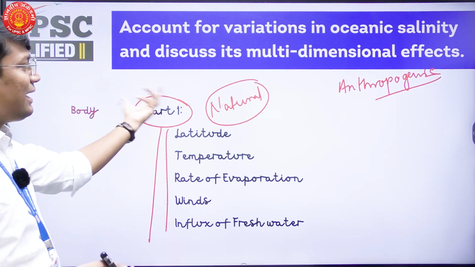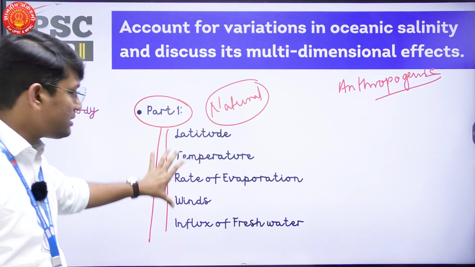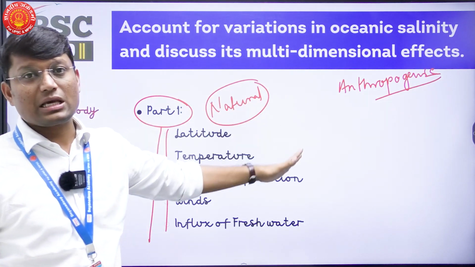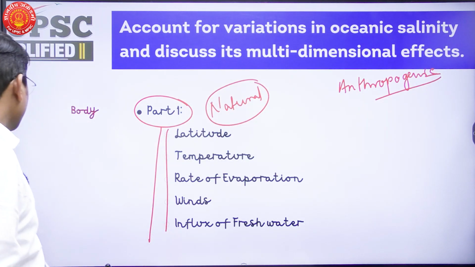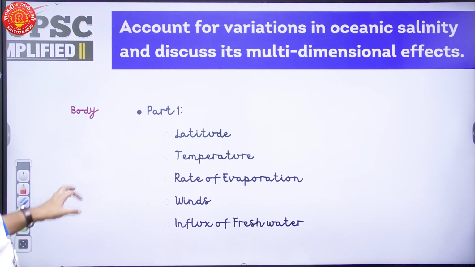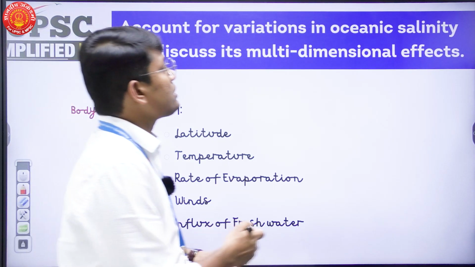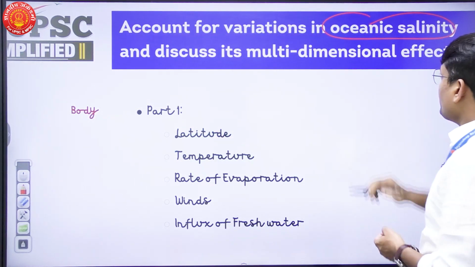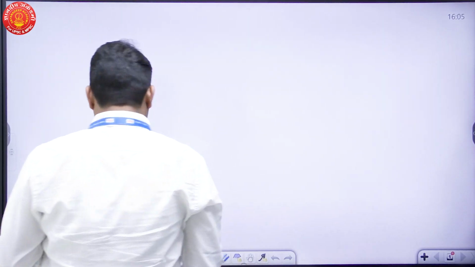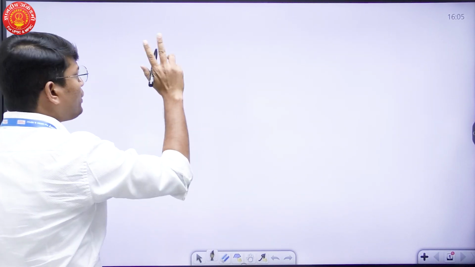So you can take any line, either write these factors which are very static or go for natural and anthropogenic section. Now I'm not going to go into details of all these factors because these are self-explanatory. By and large, if you want to see the variation in oceanic salinity, this variation will be a result of only two things.